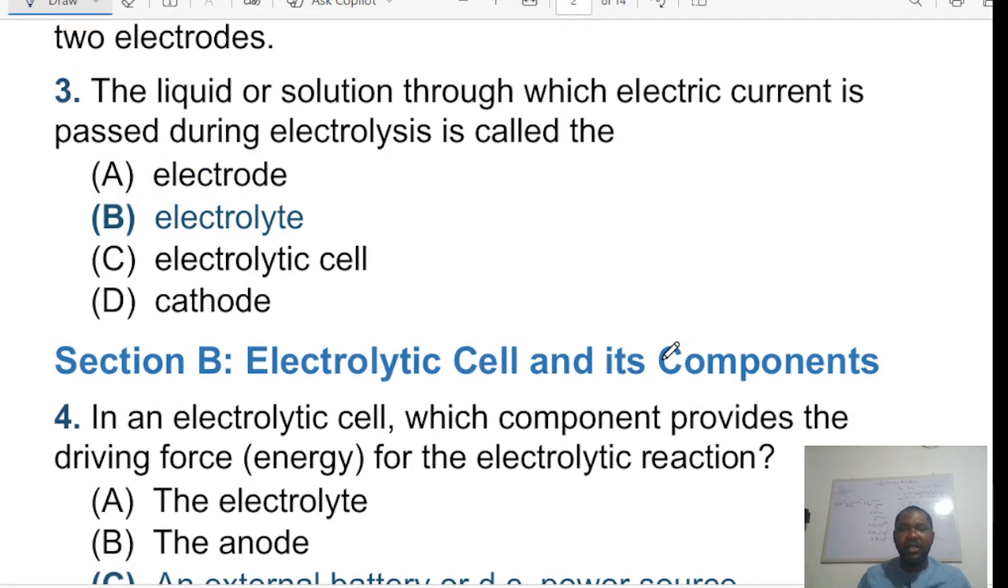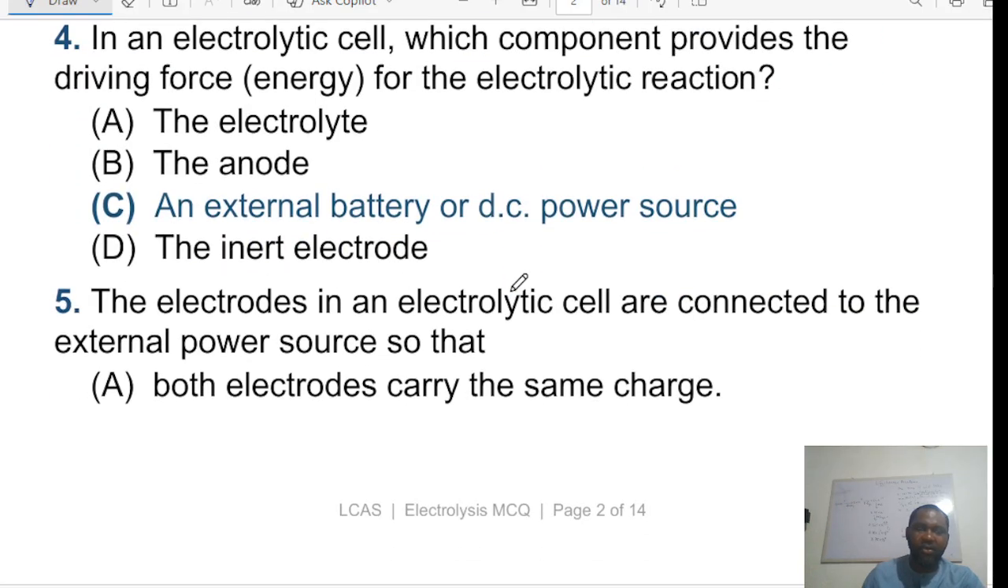It says the liquid or solution through which electric current is passed during electrolysis is called, of course, electrolyte. Electrolyte is any substance that conducts electricity in liquid form, in molten form, or in solution. Okay, we are using different forms. The liquid there means molten. Okay, that's very important.